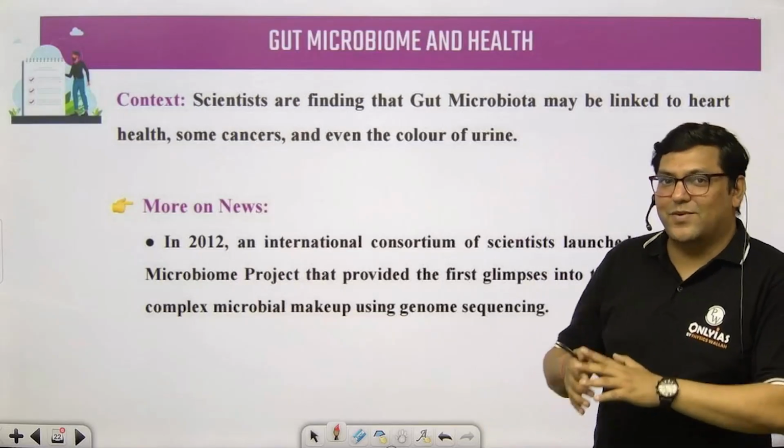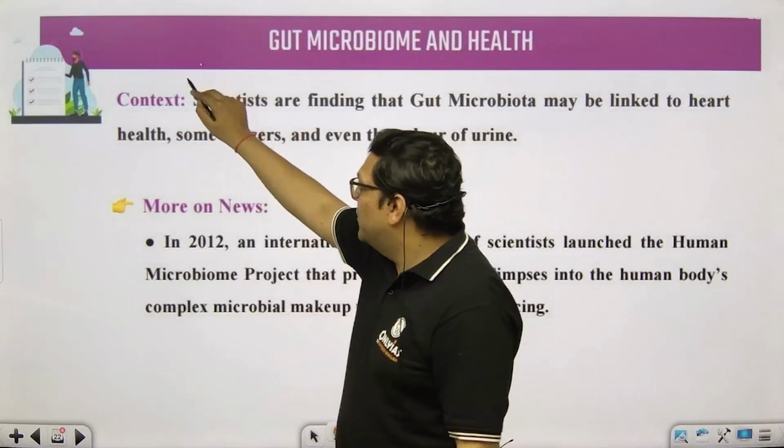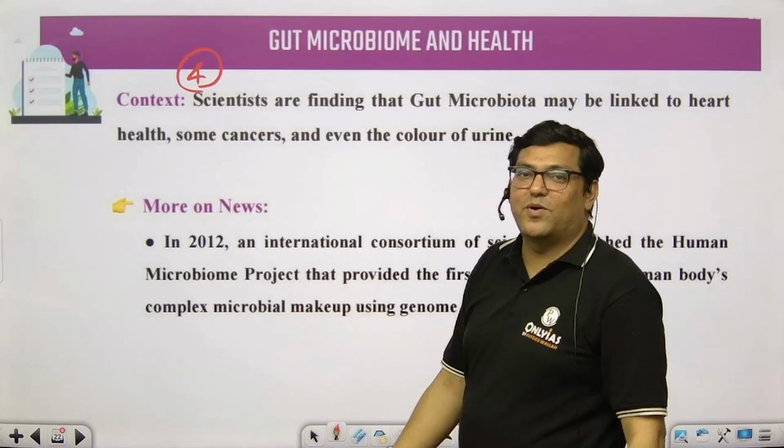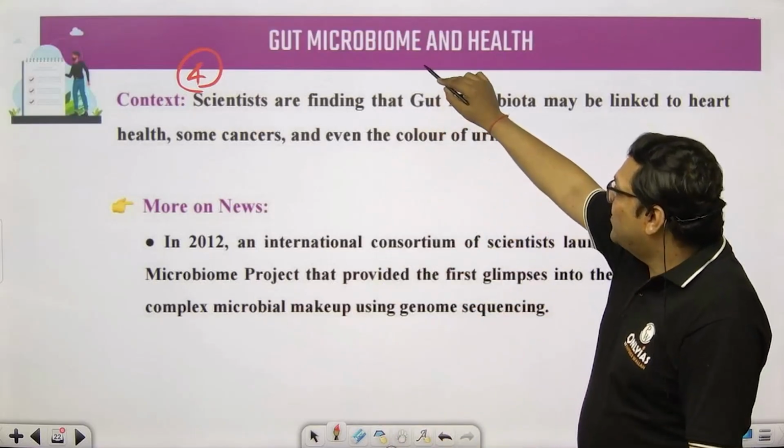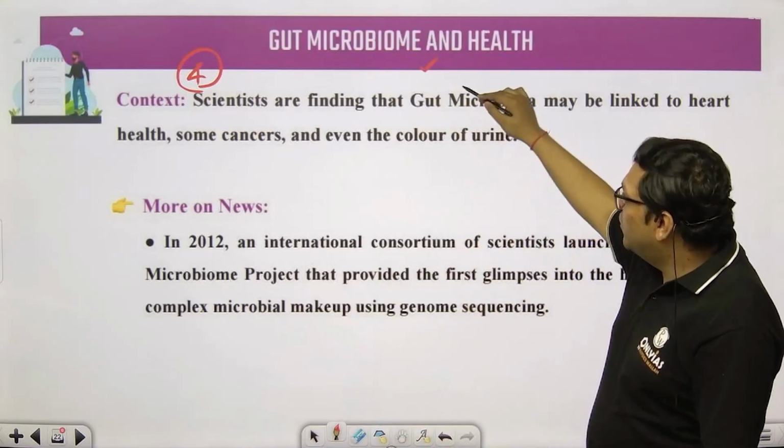So the next topic is the fourth topic. I'm trying to cover all the topics of the booklet in a specific sequence so that you should not be facing any problem in revision also. The next topic is the gut microbiome and health.